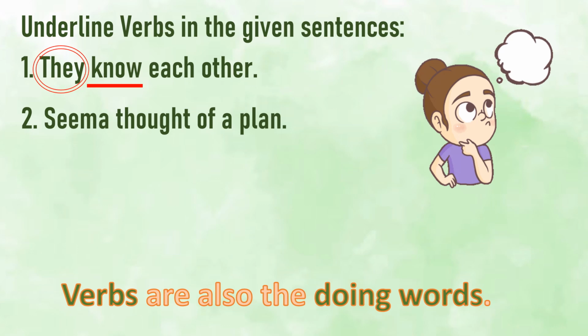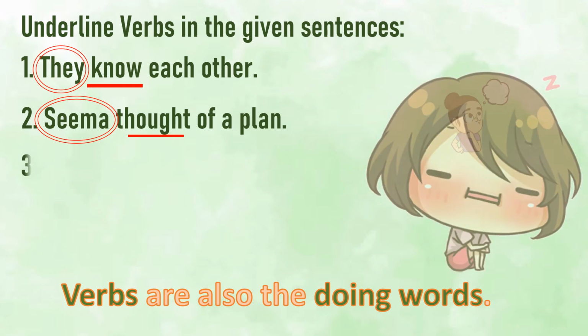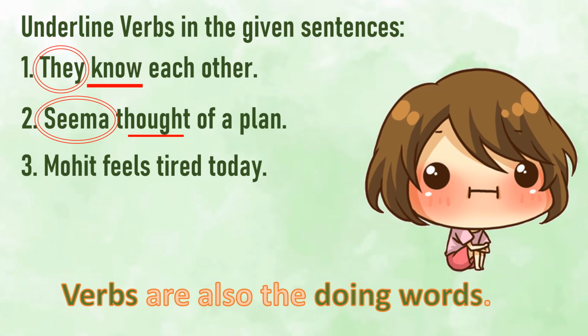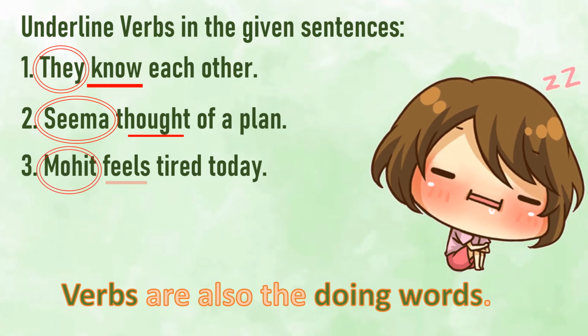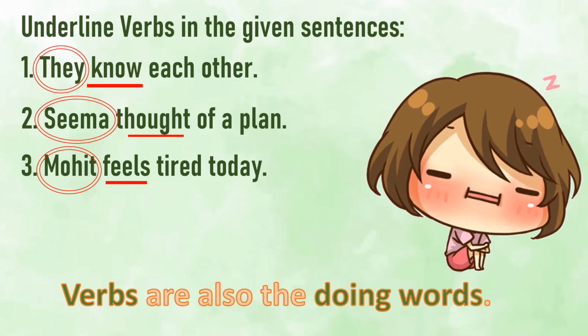Next one. Seema thought of a plan. Who thought of a plan? Seema. So Seema is your subject. And what she did? She thought. Can we see thought? No, because it's not a physical action. But Seema did that. So, thought is your verb. Similarly, the third one. Mohit feels tired today. Mohit is your subject. And he feels. He does this. Fine?